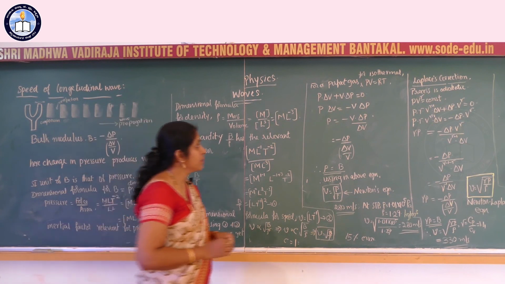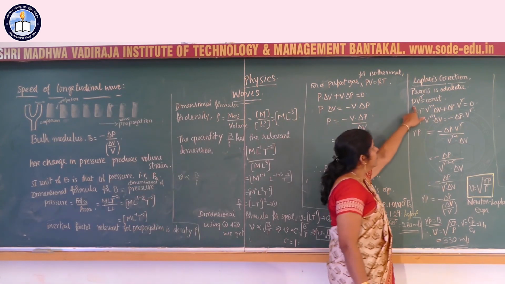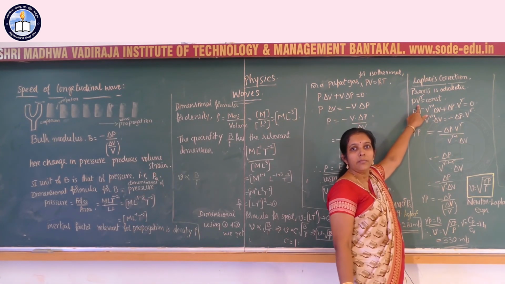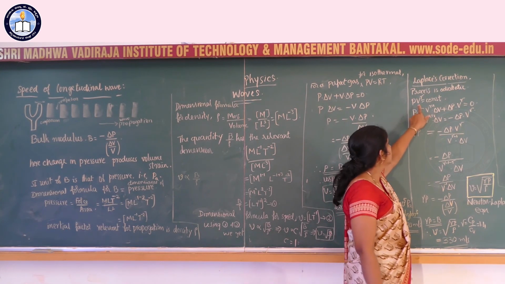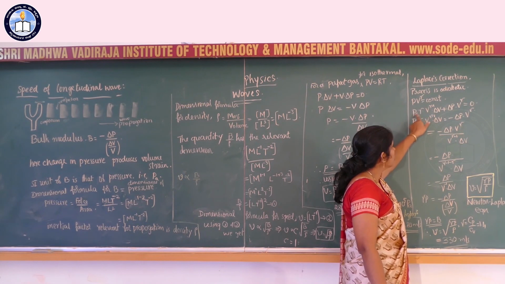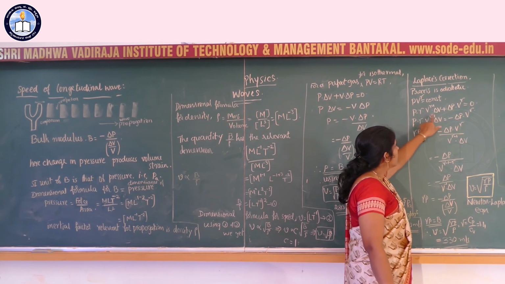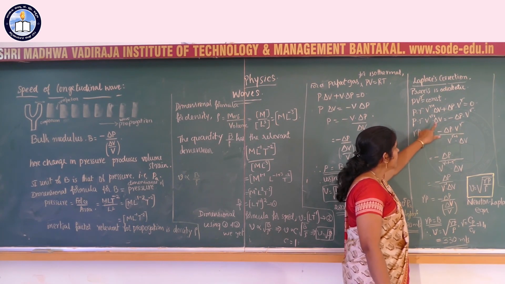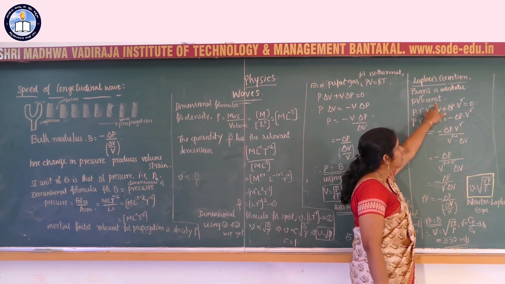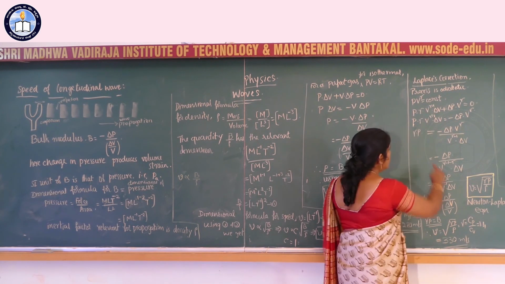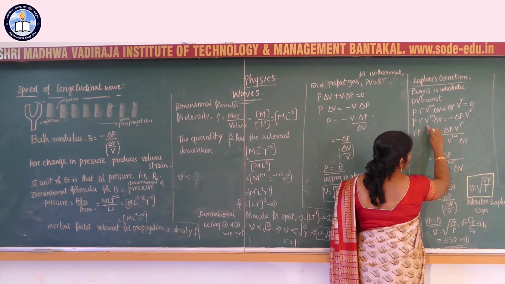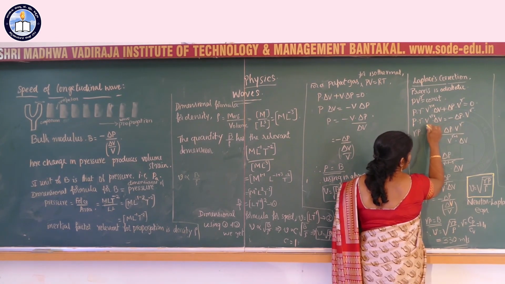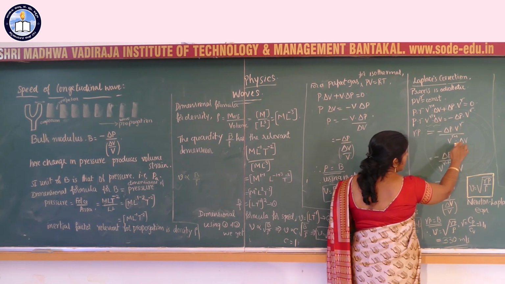For the adiabatic process, the equation is PV to the power gamma is constant. Whenever there is a change in pressure and volume, the equation changes like this. Rearranging the equation, the RHS of the equation becomes 0. Rearranging this equation, gamma P is equal to, taking this to the RHS, there is multiplication of these terms to the denominator.